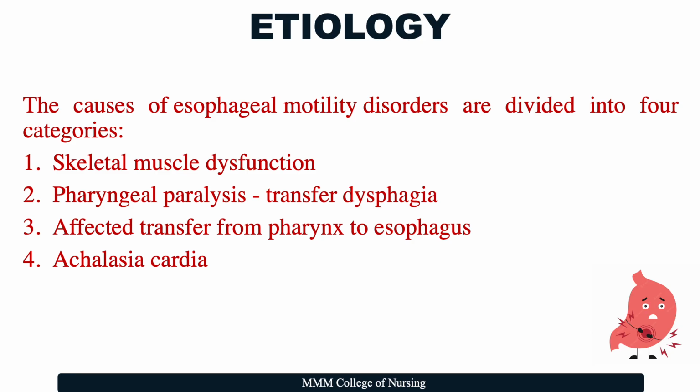The causes of esophageal motility disorders are divided into four categories. The first one is skeletal muscle dysfunction. The second one is pharyngeal paralysis, otherwise referred to as transfer dysphagia. Affected transfer from pharynx to esophagus is the third one, and the topic that we are dealing with currently, that is Achalasia cardia, is the fourth one.